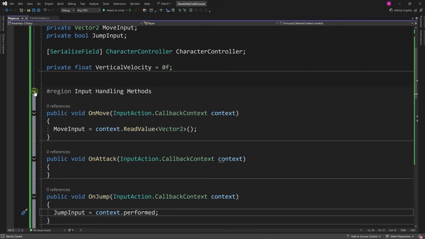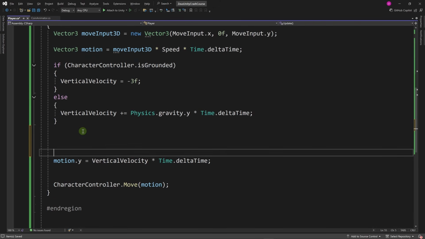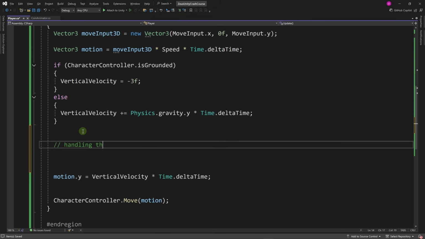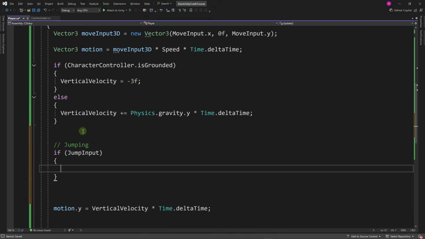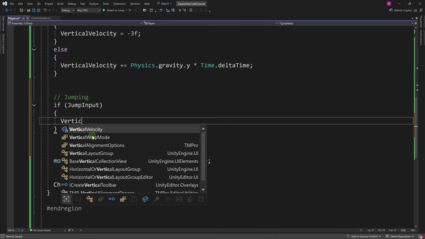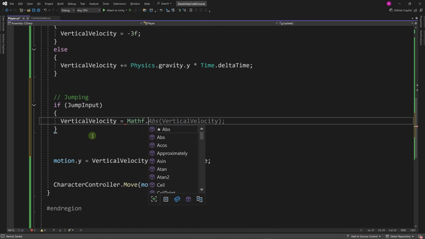Now let's collapse this region and go back to our script. Before we set the vertical velocity, let's write a comment here, jumping. If we have jump input this frame, what we can do is set our vertical velocity to the square root of 2hg, and we can get the square root using Mathf.Sqrt. This is the square root method provided by Unity in the Mathf class.